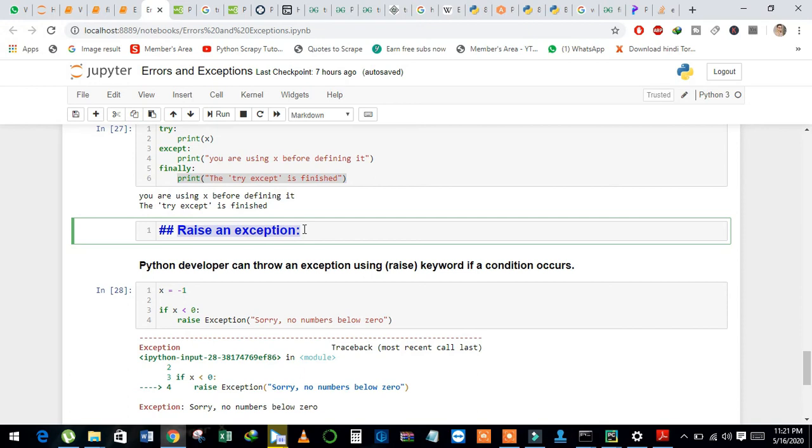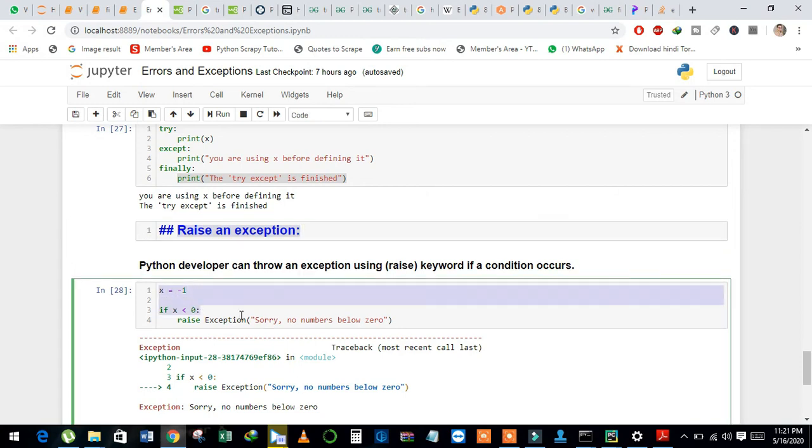Now we will discuss user defined exceptions. Python developers can throw an exception using the raise keyword if a condition occurs. On a specific condition, we can throw an exception. And see here in this example, I will try to explain how we can raise an exception.